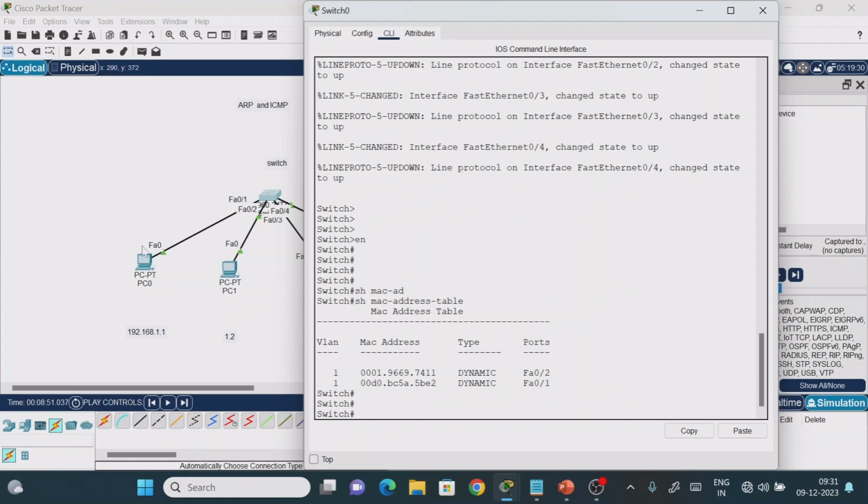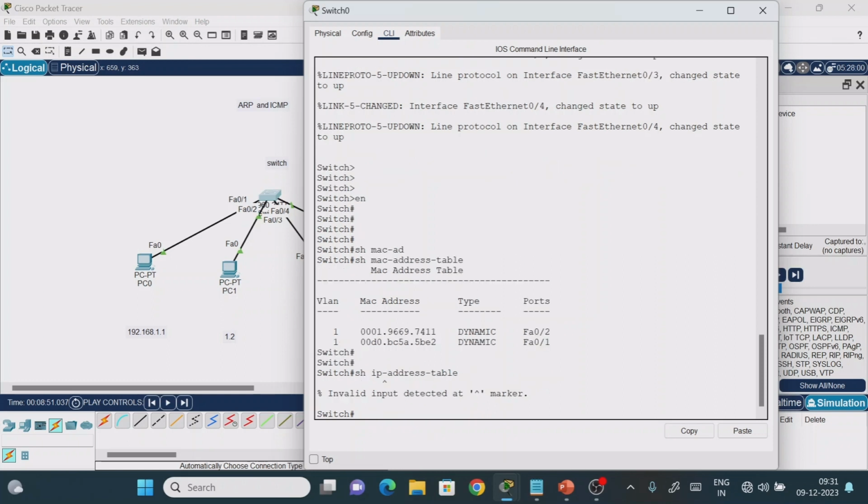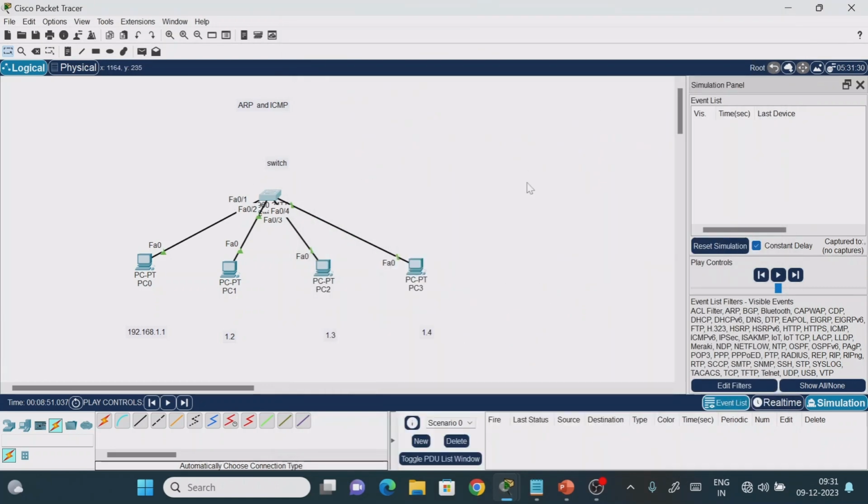We have two identification addresses, guys. One is called the MAC address. Each device has its own MAC address as well as an IP address, but the switch works based only on the MAC address mechanism. Suppose I type a command like show IP address table, there is no such command. The reason is that we don't have any mechanism for the switch to work using the IP address. Now if you want to communicate from here to here, we are using the IP address. This also has a MAC address, but the switch understands only the MAC address.